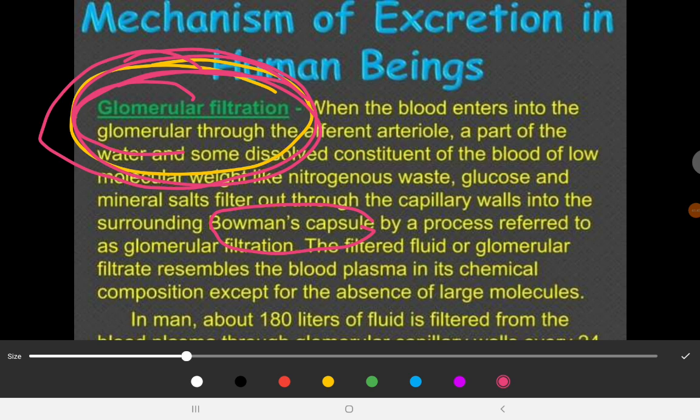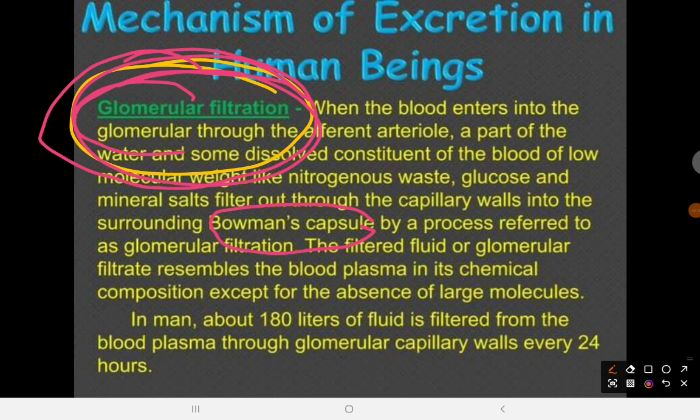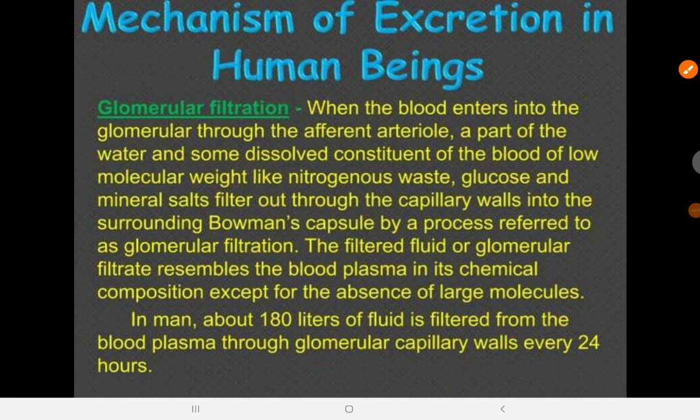The glomerulus is a group of small intertwined capillaries. When the blood is filtered, it comes in a rush with high pressure, and some of the filtrates will enter into the Bowman's capsule, which we also call the glomerular capsule. Now, in man, about 180 liters of fluid is filtered from the blood plasma through the glomerular capillary walls every 24 hours.